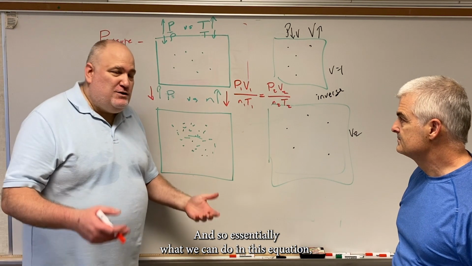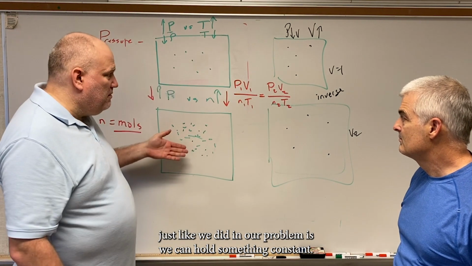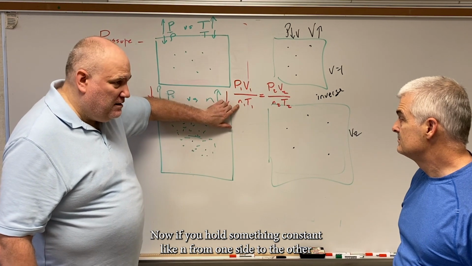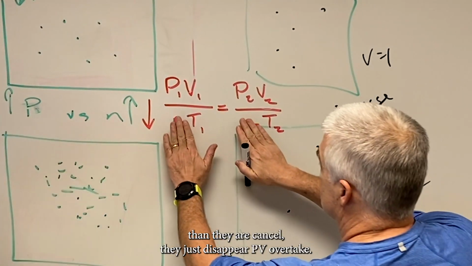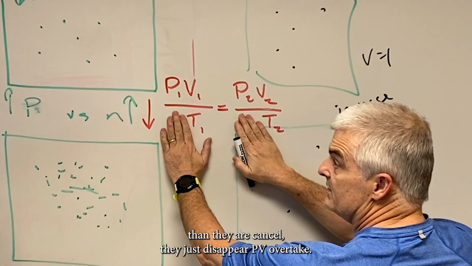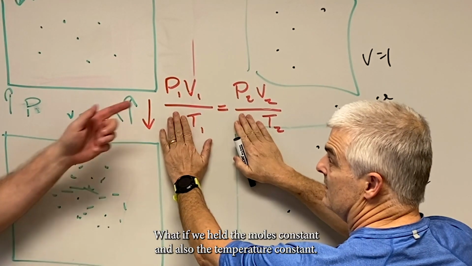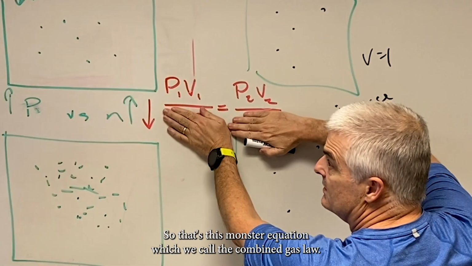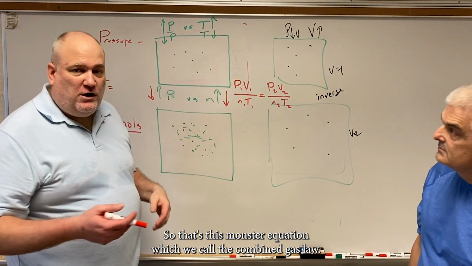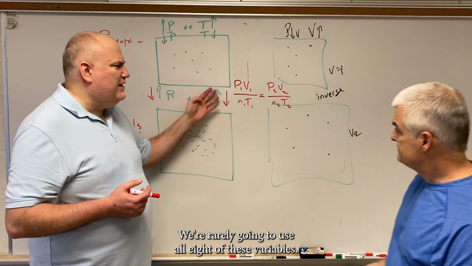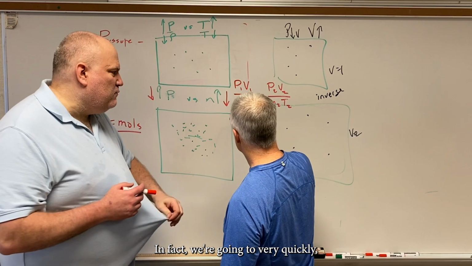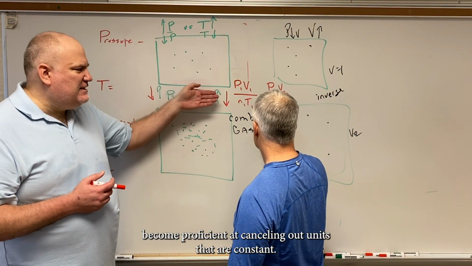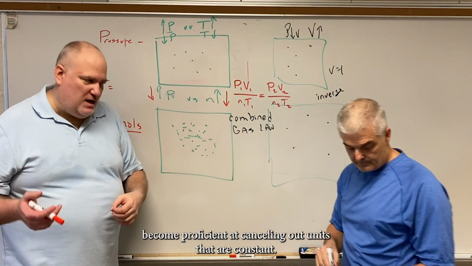Essentially, in this equation, just like in our problem, we can hold something constant. If you hold something constant, like N, from one side to the other, then they cancel, they just disappear. That leaves PV over T. What if we held the moles constant and also the temperature constant? Then it would just be PV equals PV. So this monster equation, which we call the combined gas law, we're rarely going to use all 8 of these variables. In fact, we're going to very quickly become proficient at canceling out variables that are constant.